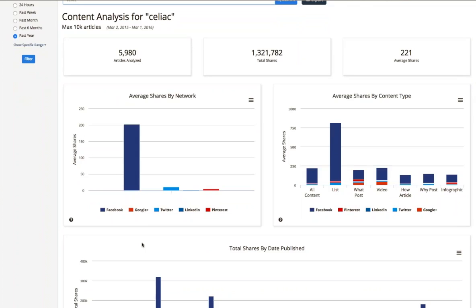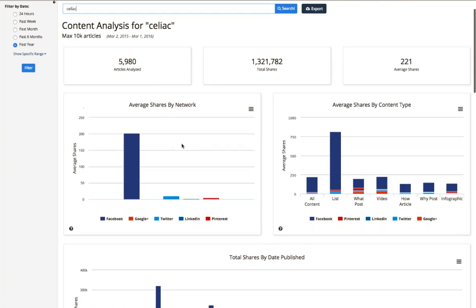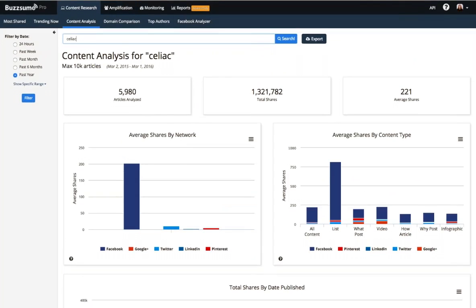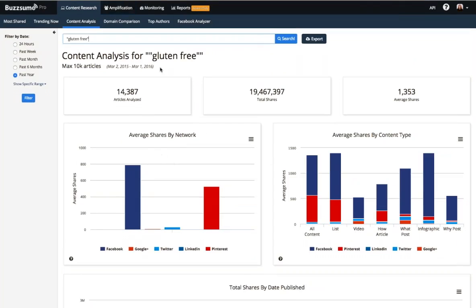So if I'm going to be writing content about celiac disease, I certainly want to have a Facebook component to that strategy. Another way that you can use this chart is to compare different versions of the keywords that you're working with. Here's an example of a chart for the word gluten-free related to celiac.